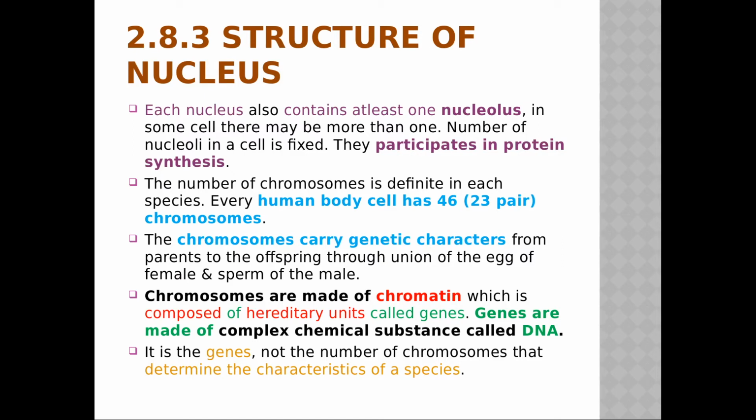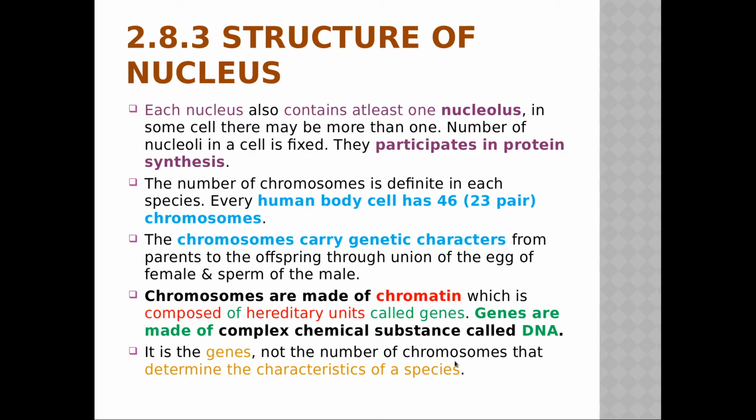So here comes DNA. All the hereditary characters are present in the DNA, isn't it? So where are they basically? They are in the chromosomes. Who is carrying it? Chromosomes are carrying it, in hereditary units called genes. Genes are made up of DNA.